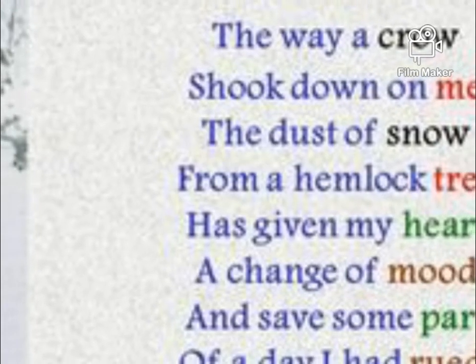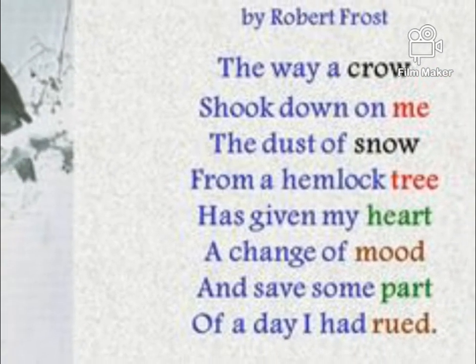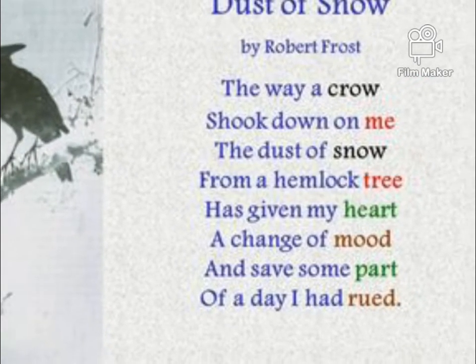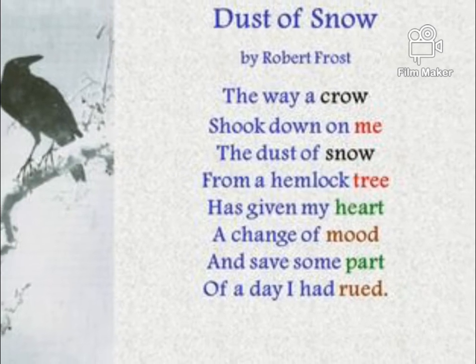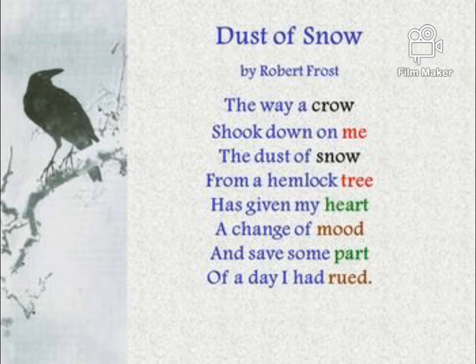First of all, I would like to tell you the rhyme scheme of the poem. Rhyme scheme is the last word of each line and the other lines rhyming with each other. Here, the first line's last word and the third line's last word rhyme with each other, crow and snow. And the second line's last word and the fourth line's last word rhyme with each other, me and tree. So the rhyme scheme of the poem is A B A B.